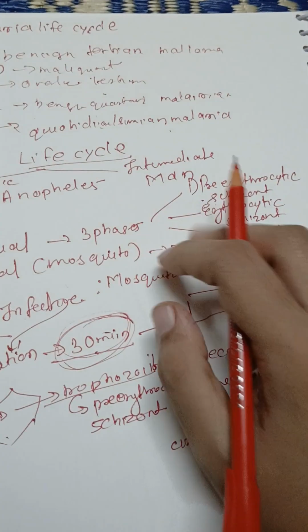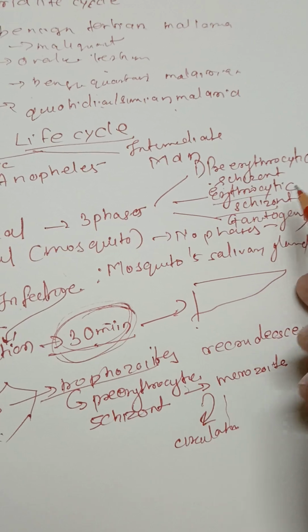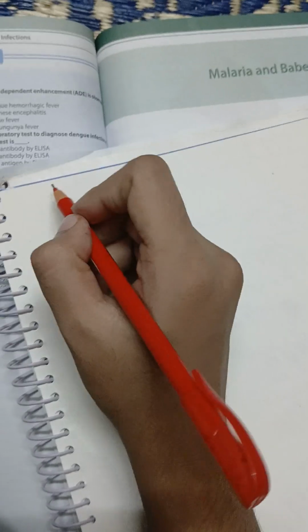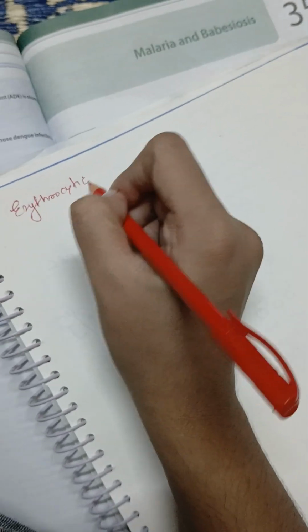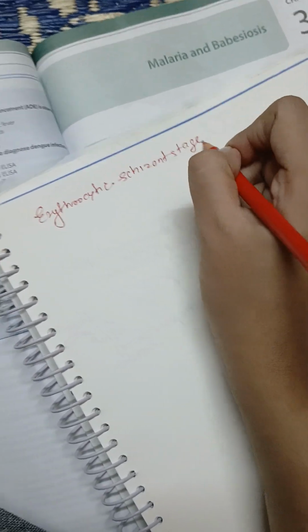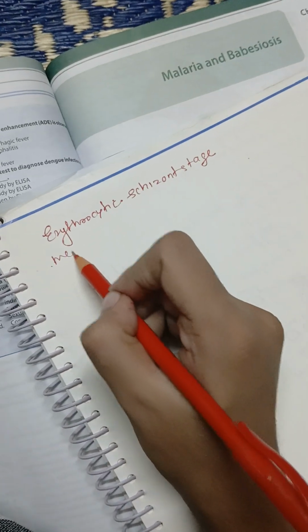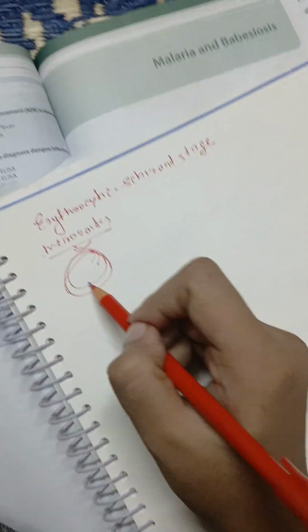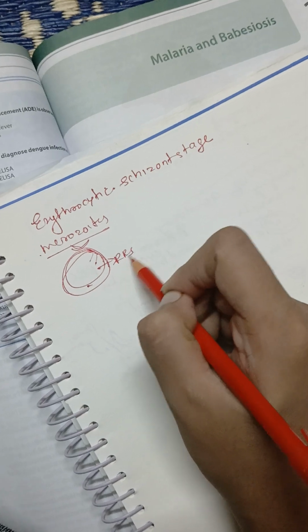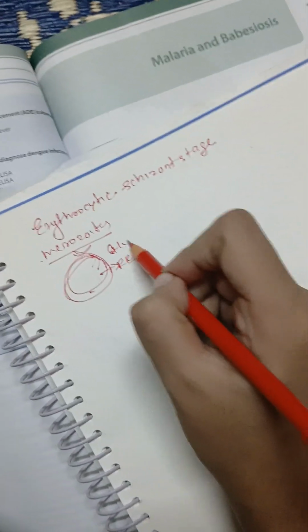And now we'll be starting with the second stage, which is called the erythrocytic schizoid stage. What happens in this stage? Now the released merozoite will react with the RBC. On the RBC there is a glycophorin receptor.